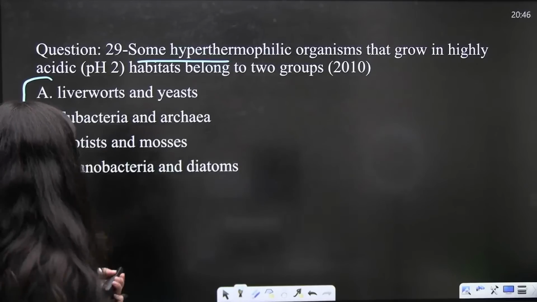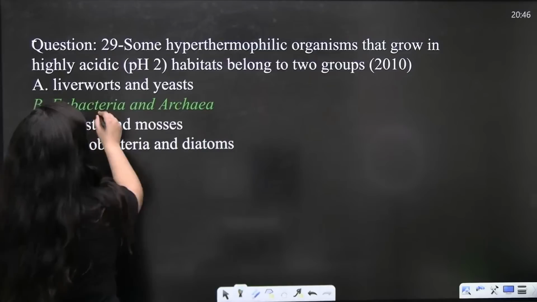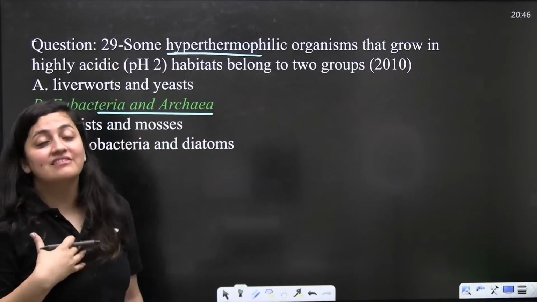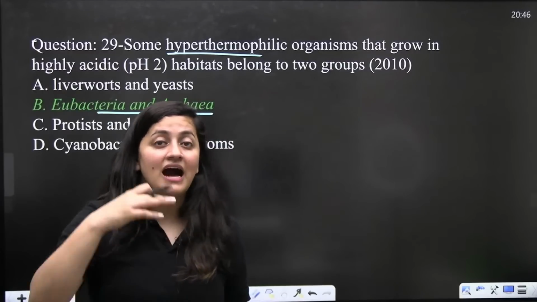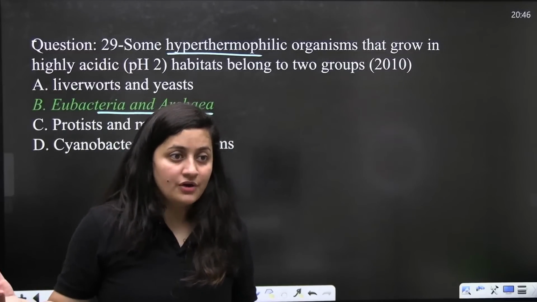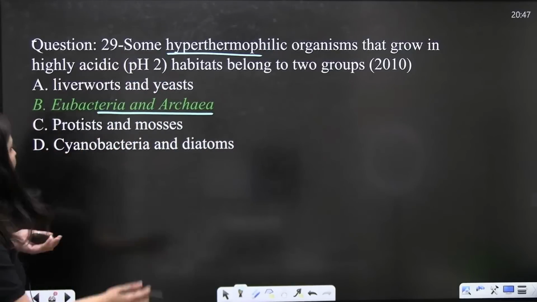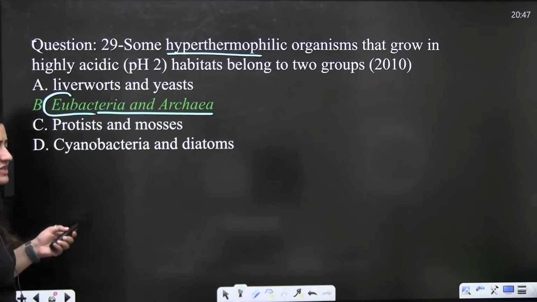Done? So here the correct answer is Eubacteria and Archaebacteria. See, they are saying hyperthermophilic, thermophilic, which can resist the heat, which can survive in high temperature conditions, right? And you can even see the example of pH. So obviously out of all the options here, Eubacteria and Archaea is the best one, right?